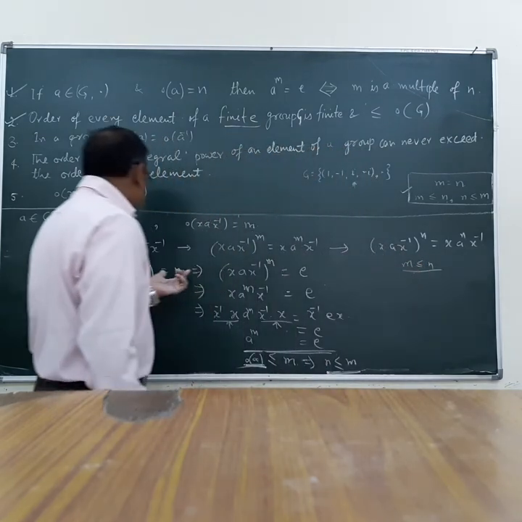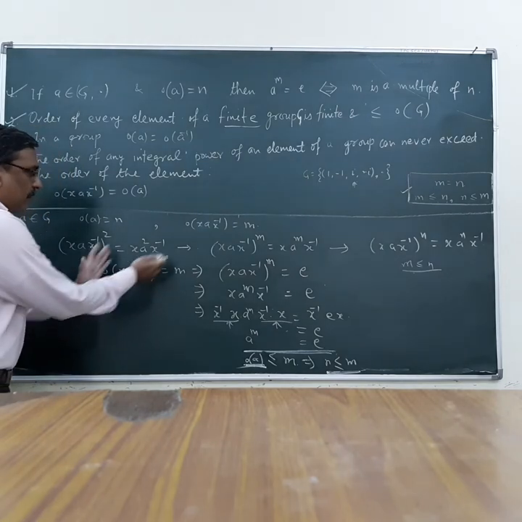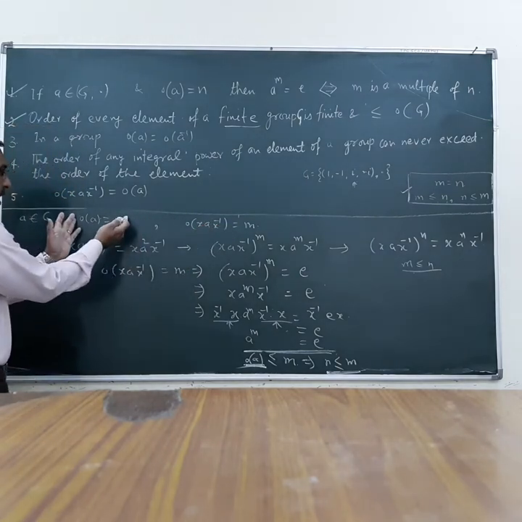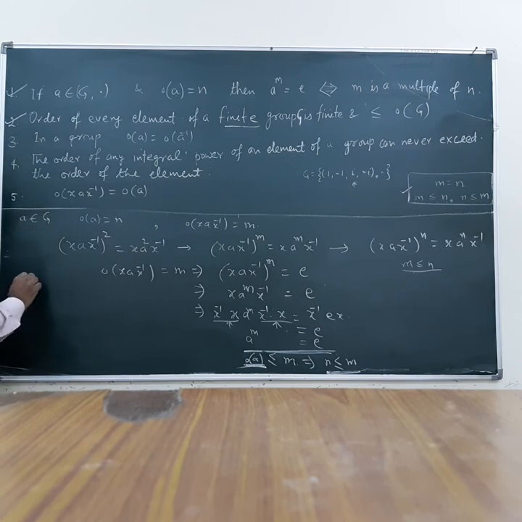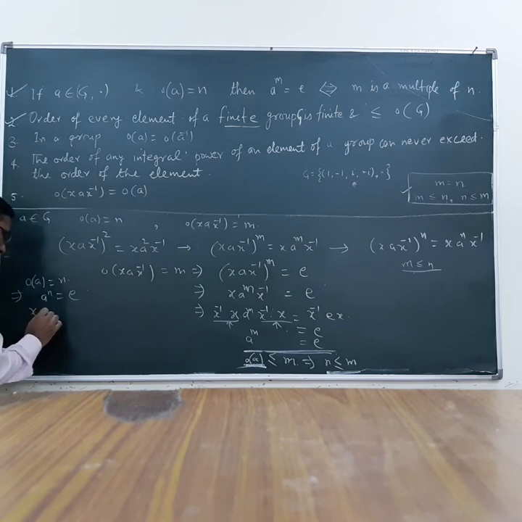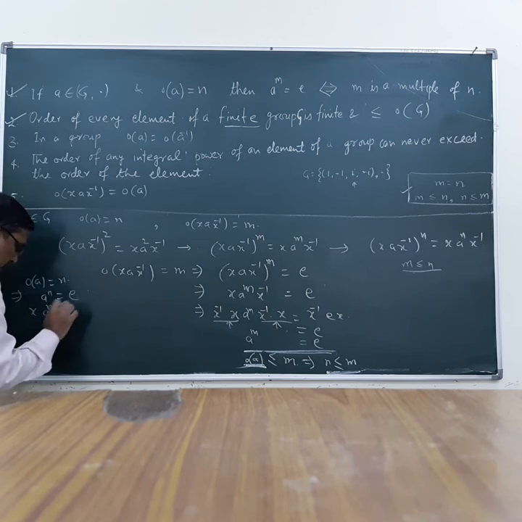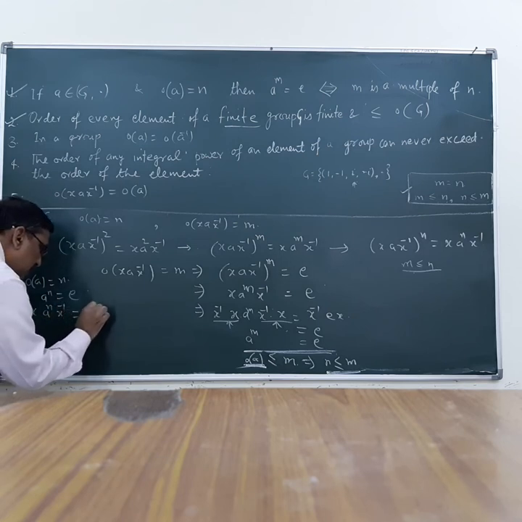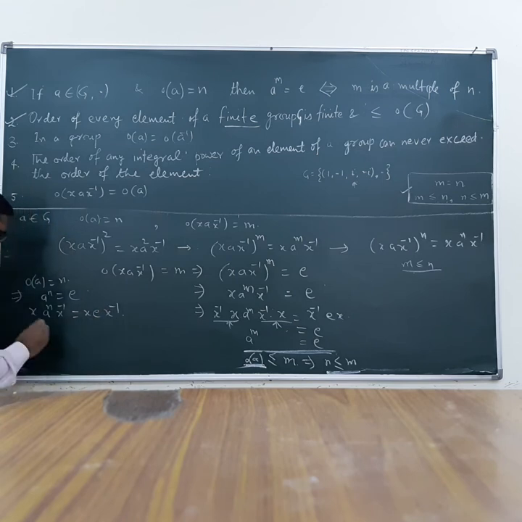What should we do? Here we started with this result. Now I can start with this result: order of a is equal to n. So I can write a raised to power n is equal to identity. Let us operate it with x a^n x inverse, x e x inverse, and I can write x a x inverse raised to the power n.